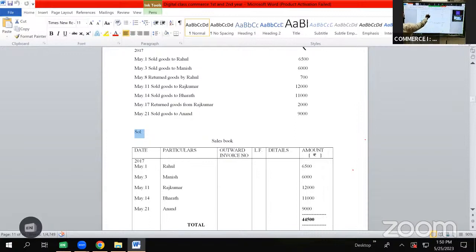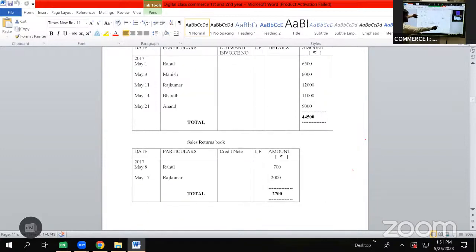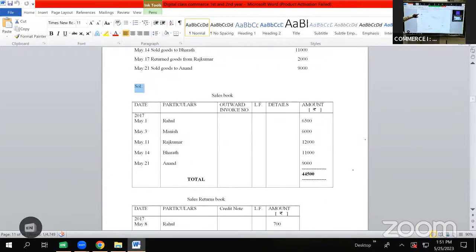So here we have sold goods to Rajkumar which was recorded on sales book. This time Rajkumar is returning goods to us. So it is a transaction of sales return which will be shown in sales return as May 17 Rajkumar 2,000 rupees. Then we have another transaction on May 21, sold goods to Anand 9,000 rupees. It is a transaction of sales which will be shown in sales book as May 21 Anand 9,000 rupees.